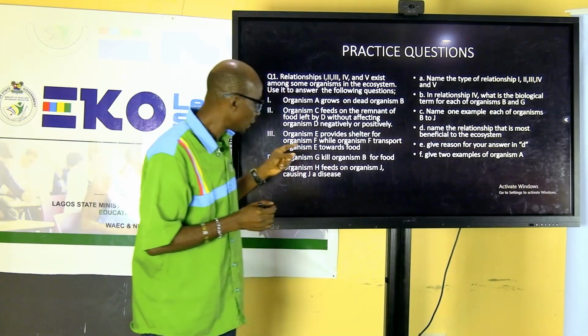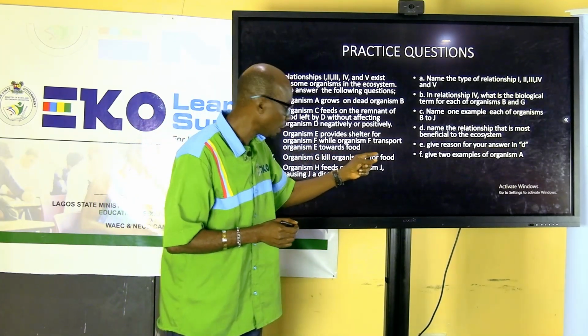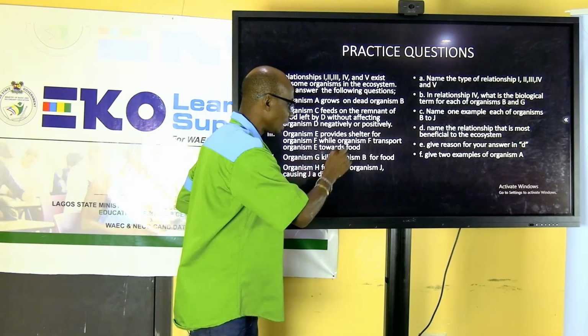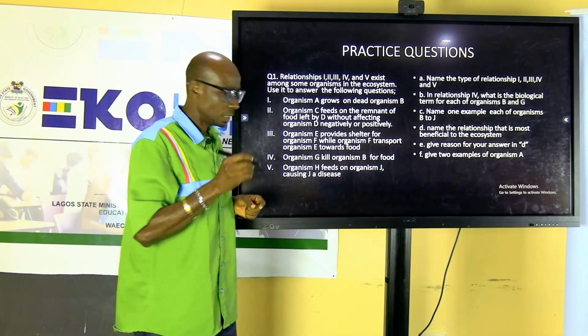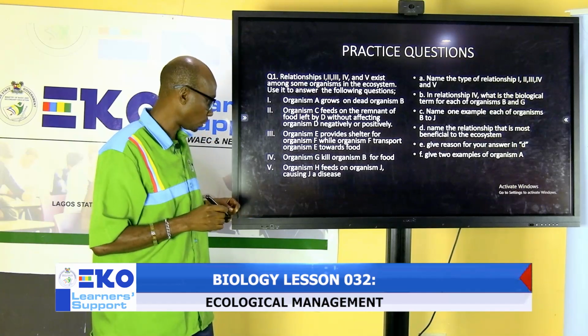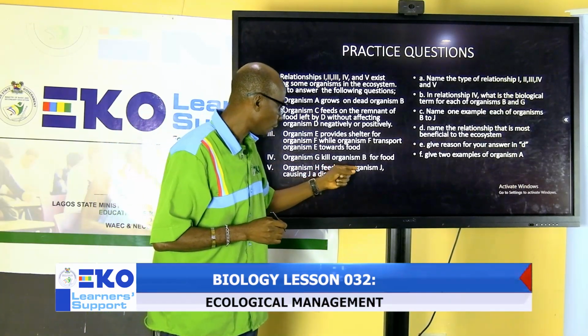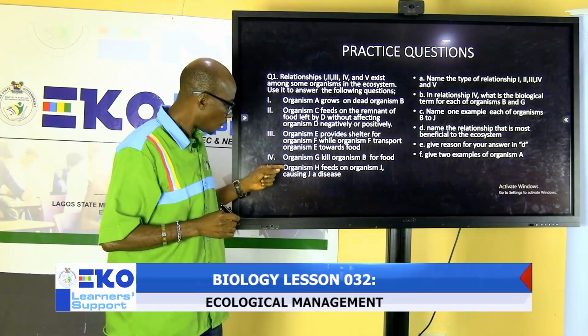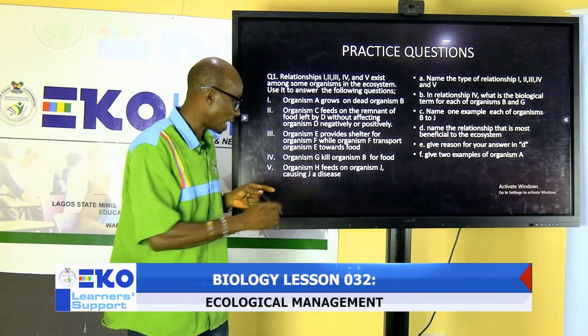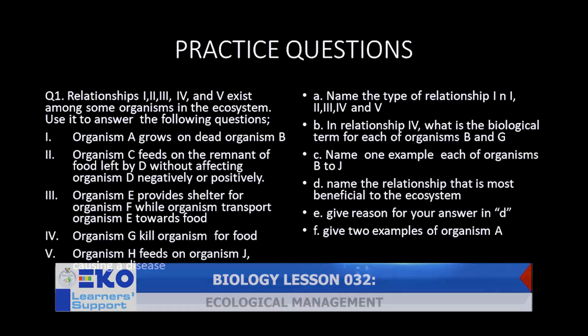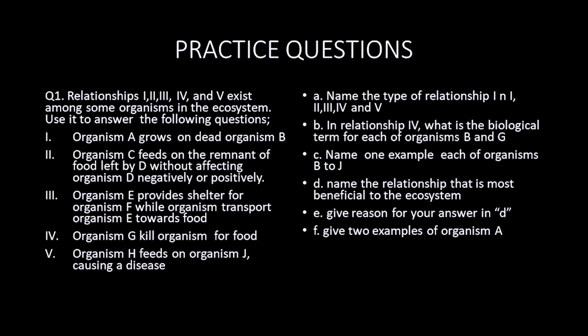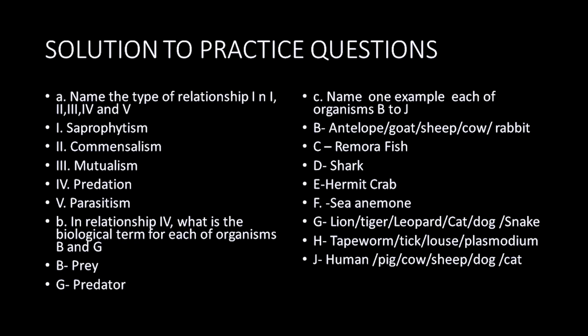The next one is G kills organism B for food. Because G kills B, that is predation. Then H feeds on organism J, causing J a disease. Remember, harm has been done here. This last one is parasitism. So we have number 1 is saprophytism. Number 2, commensalism. Number 3, mutualism. Number 4, predation. Number 5, parasitism.